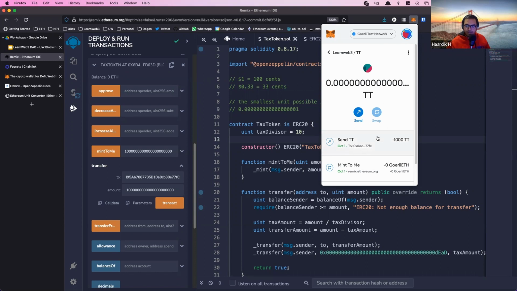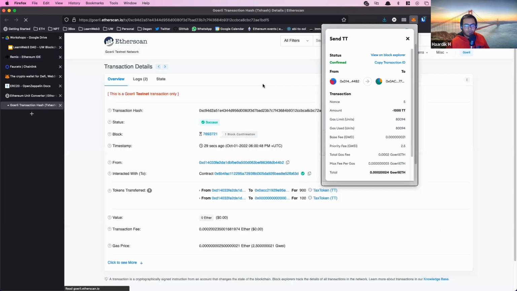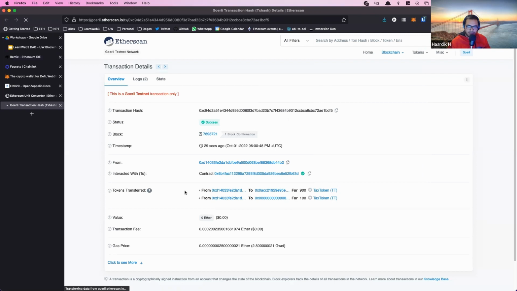You can actually look at where they went. If you click on this transaction where you actually sent the 1000 TT, you click on view on Block Explorer. This will open up the Explorer and you can see that there were 2 token transfer events that happened as part of that function call. One of them was for 900 tokens being transferred to my other account, and the other one was for 100 tokens being transferred to this dead address. So the dead address is now the owner of those 100 tax tokens, and nobody can do anything about it. It's basically as good as just being gone forever.